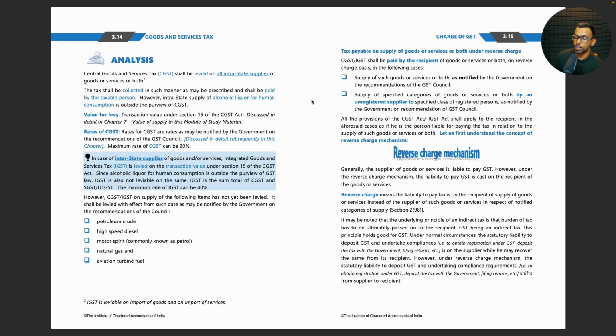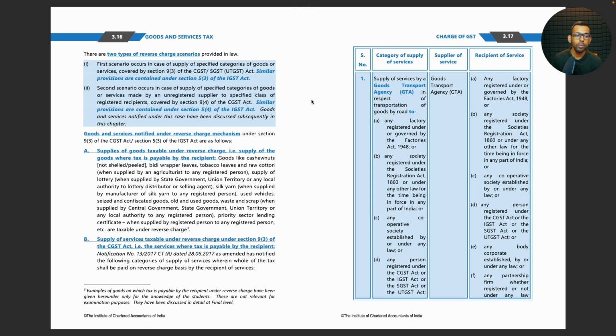GST being an indirect tax, this principle holds good for GST. Under normal circumstances, the statutory liability to deposit GST and undertake compliances, that is to obtain registration, deposit the tax, file returns, etc., is on the supplier, while he may recover the same from its recipient. However, under reverse charge mechanism, the statutory liability to deposit GST and undertake compliance requirements shifts from supplier to the recipient. There are two types of reverse charge scenarios.